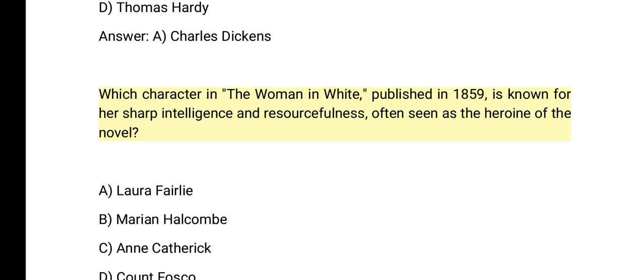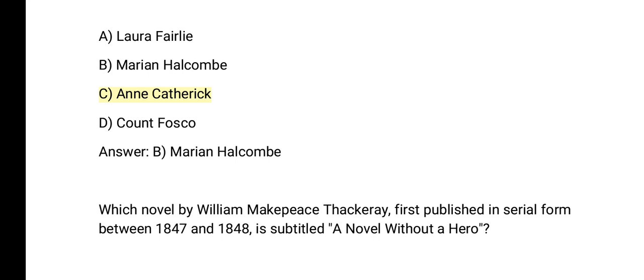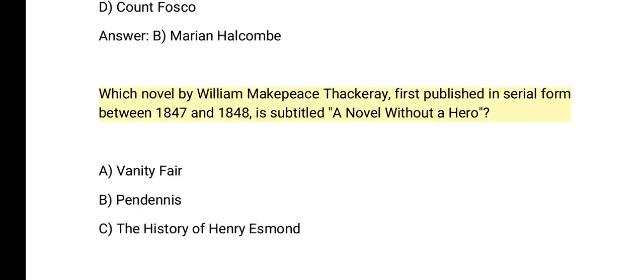often seen as the heroine of the novel? A. Laura Fairlie. B. Marian Halcombe. C. Anne Catherick. D. Count Fosco. Answer: B. Marian Halcombe. Which novel by William Makepeace Thackeray, first published in serial form between 1847 and 1848, is subtitled A Novel Without a Hero?